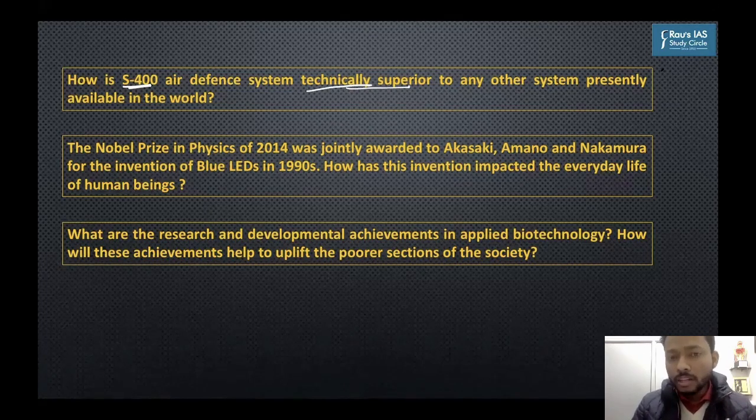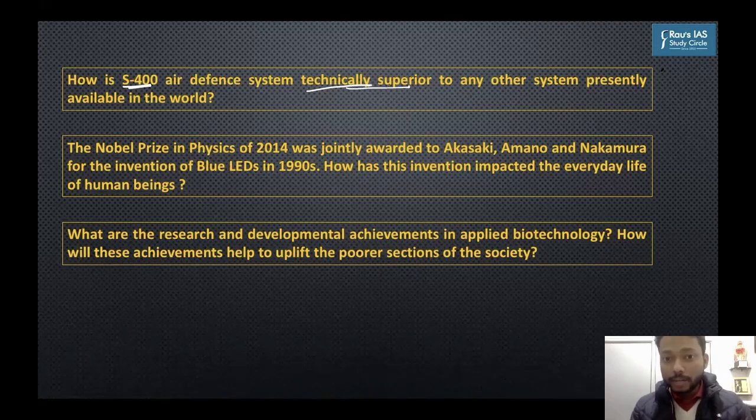So in this sense, it was a little surprise, because when you define a missile defense system, you do not do the details of the parameters. For example, it is superior in a sense that it is a long-range surface-to-air missile and missile defense system. It can have multiple targets, around 36 at a time. Although it is an anti-ballistic missile defense system, it can still target UAVs as well. It has better advanced radar features, and all of these are at only a fractional cost of the missile defense system of the West, for example, that of the US, THAAD.